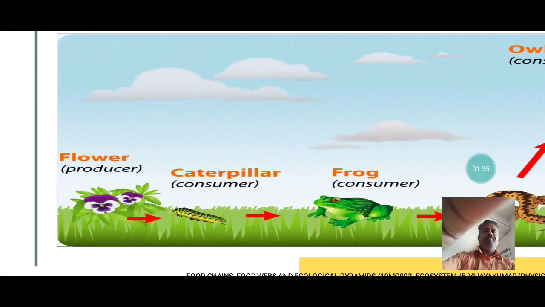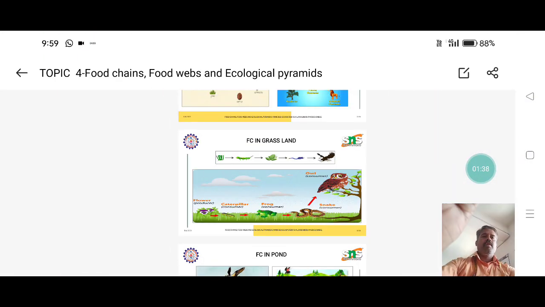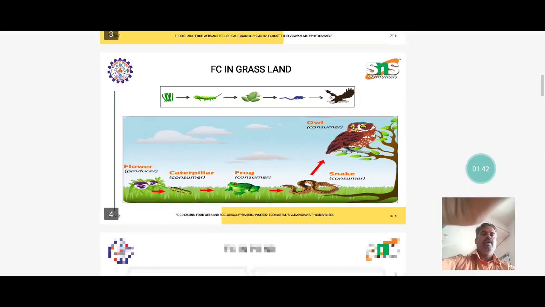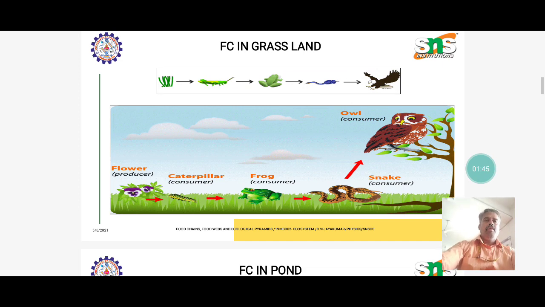For example, in a grassland food chain it starts from the producer, the flower, then the caterpillar, frog, snake and eagle. There are different categories of consumer, but only one producer.